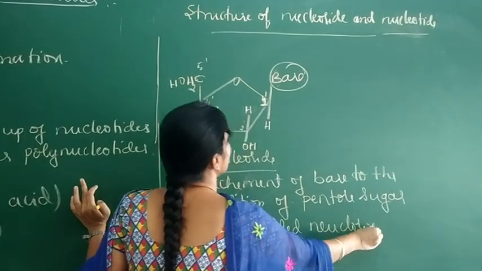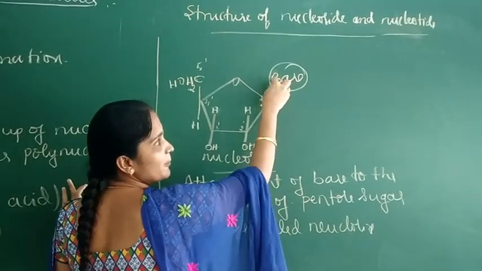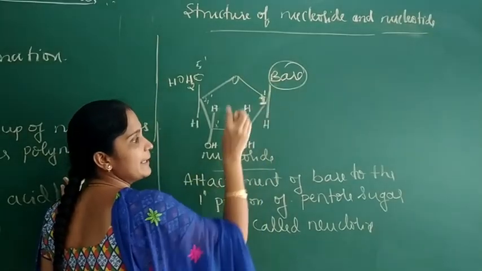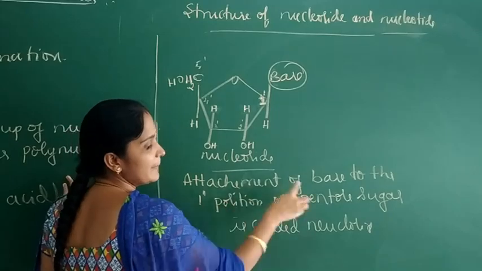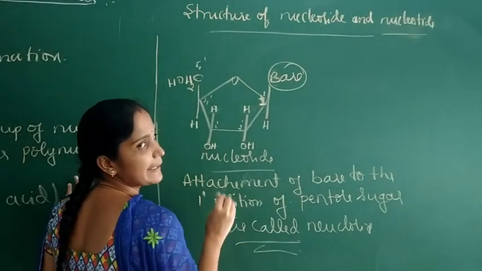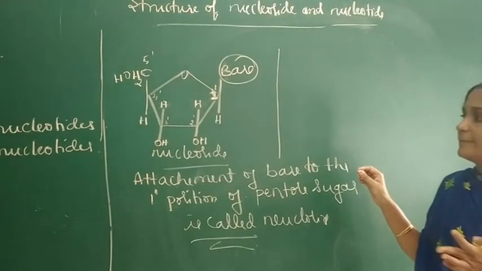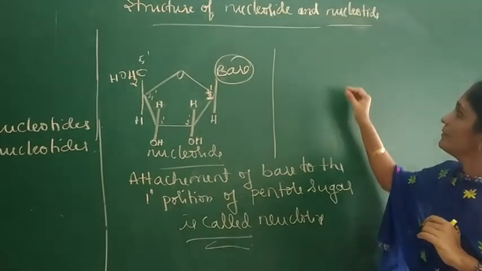So at the first position we have to remove OH and add base. So attachment of base to the first position of the pentose sugar is called nucleoside. Next, coming to the nucleotide. So here also I am writing the pentose sugar present in RNA.